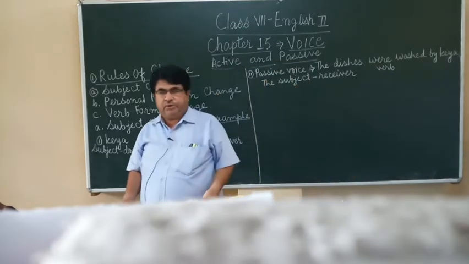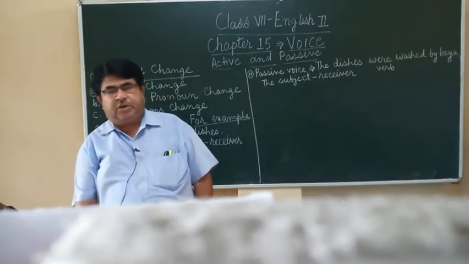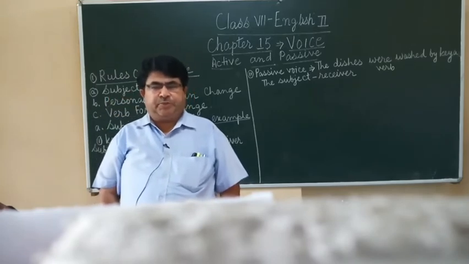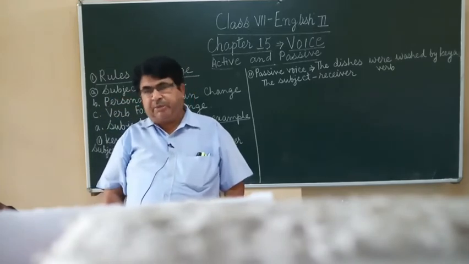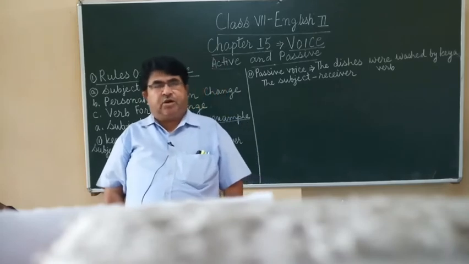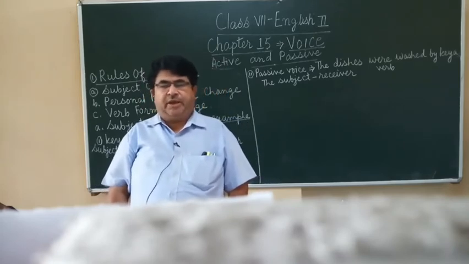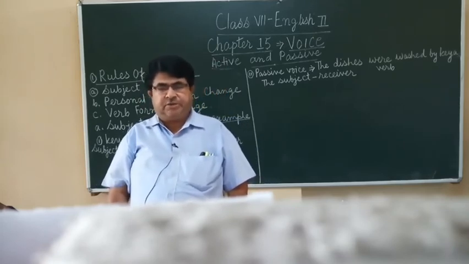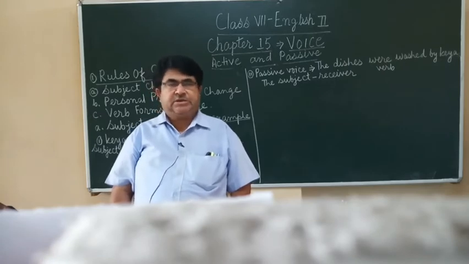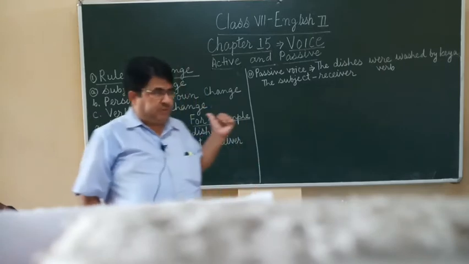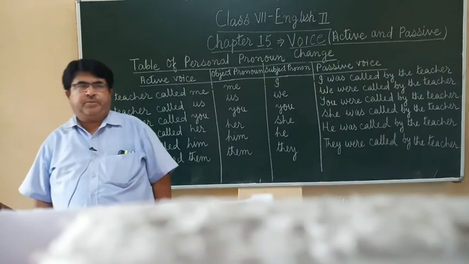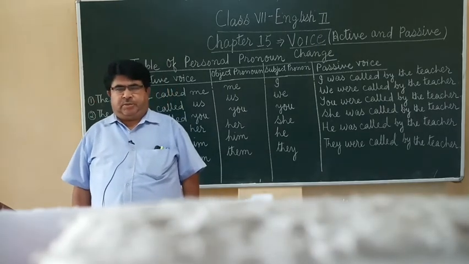I have already told you, children, when we change from active voice to passive voice, always remember that the object of the verb of the active voice becomes the subject of the passive voice, as I have shown you in the example. Children, we have discussed about the subject change.